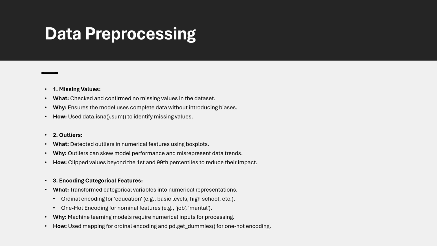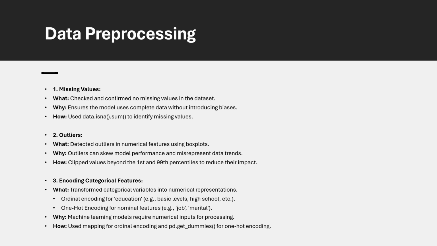So for data preprocessing, after we found that there were no missing values in the dataset, we moved on to detect the outliers, because outliers can skew results and affect the model's performance. So we used box plots to detect the outliers in the numerical features. For example, extreme values in duration or age could have biased our predictions. So we clipped these outliers by capping the values at the 1st and 99th percentiles.